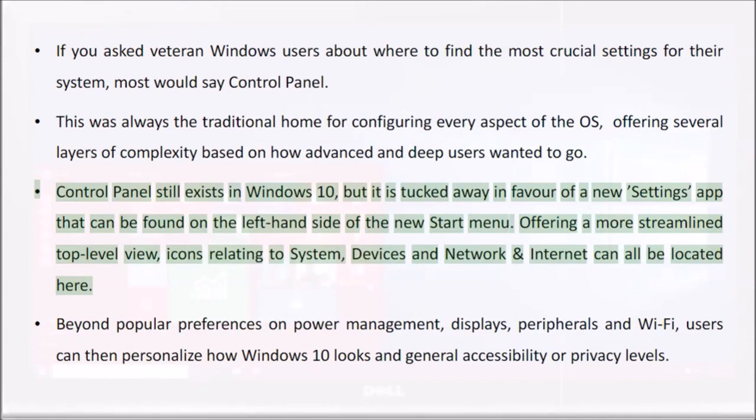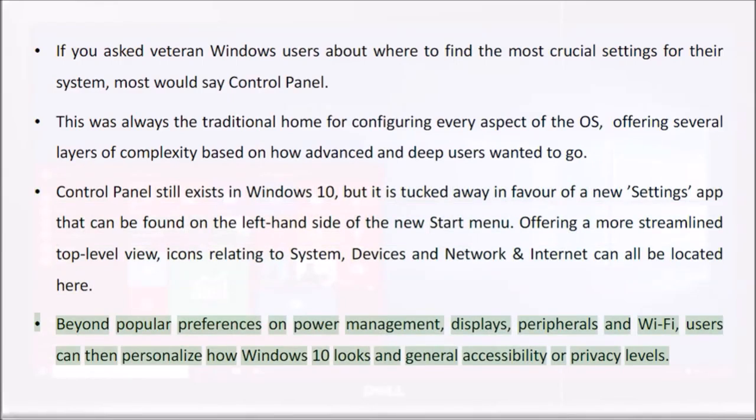Control Panel still exists in Windows 10, but it is tucked away in favor of a new Settings app that can be found on the left-hand side of the new Start menu. Offering a more streamlined top-level view, icons relating to system, devices, and network and internet can all be located here. Beyond popular preferences on power management, displays, peripherals, and Wi-Fi, users can then personalize how Windows 10 looks and general accessibility or privacy levels.